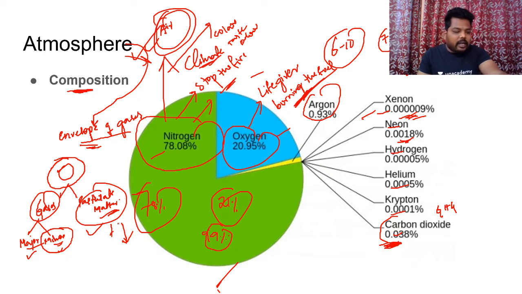Hence when they scatter the light, during the sunrise and sunset, we experience a reddish orange color in the sky. So particulate matter helps in different color observations in the atmosphere.